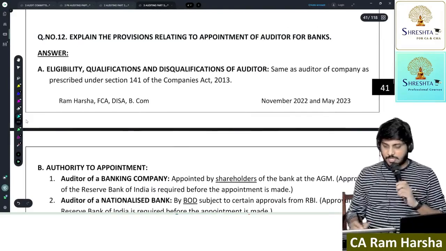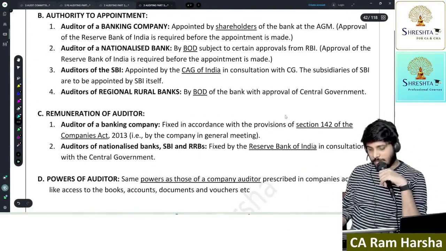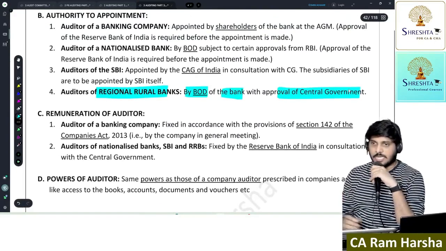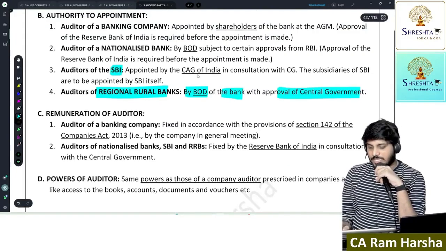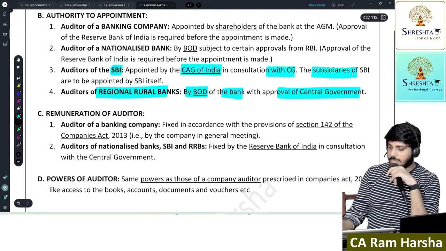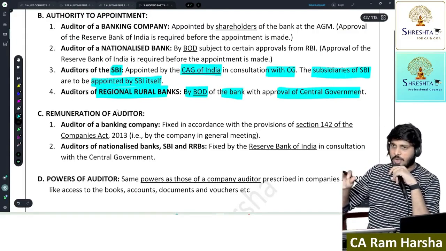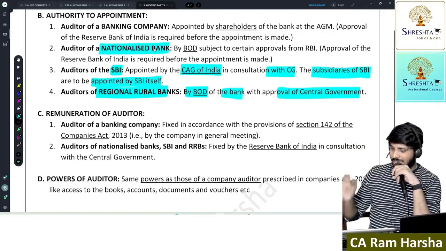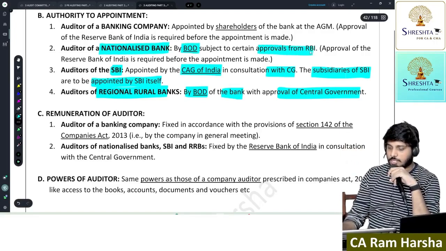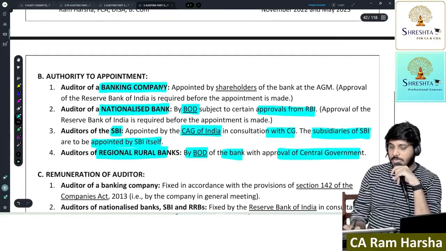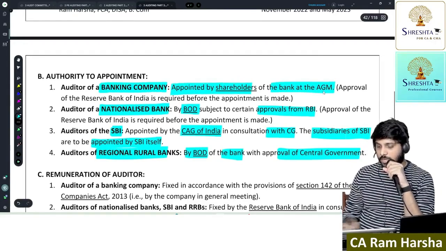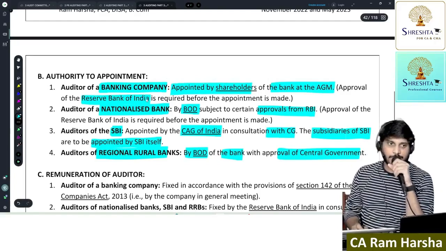Now, provisions relating to appointment of auditors in case of a bank. For all regional rural banks, the board of directors of the bank will appoint with the approval of the central government. But for SBI, the C&AG will appoint by consulting with the central government. However, the subsidiaries of SBI were there, right? For them, the auditor will be appointed by SBI itself. In case of the remaining nationalized banks other than SBI, the board of directors will appoint subject to approval from RBI. Whereas remaining banking companies, other than nationalized, means private banks, are appointed by shareholders at the AGM. Here also, Reserve Bank of India approval is required.